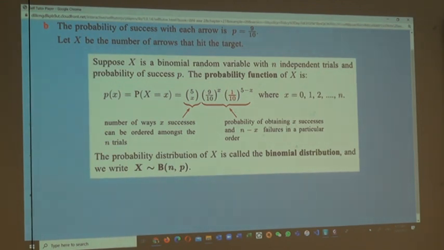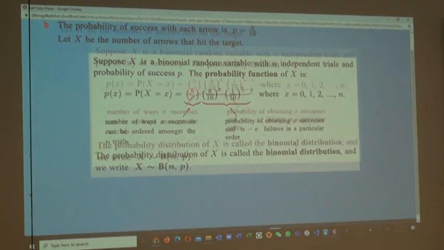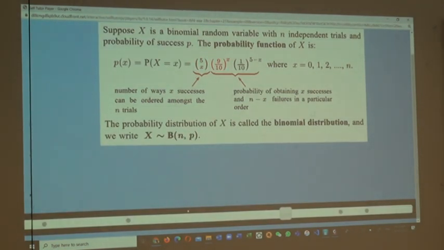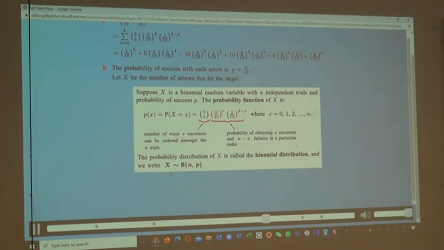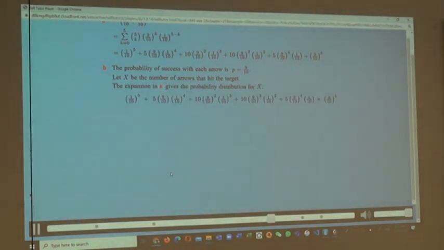The probability of obtaining x successes is therefore 5 choose x times 9/10 to the x times 1/10 to the 5 minus x. Notice how this expression is the general term of the binomial expansion in part A.